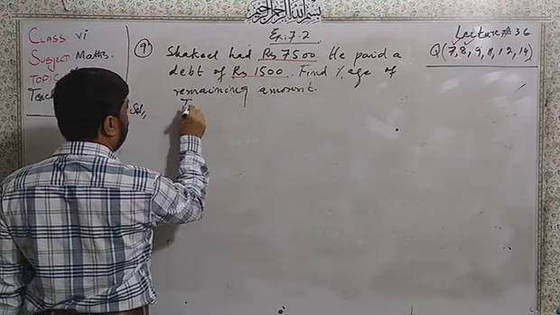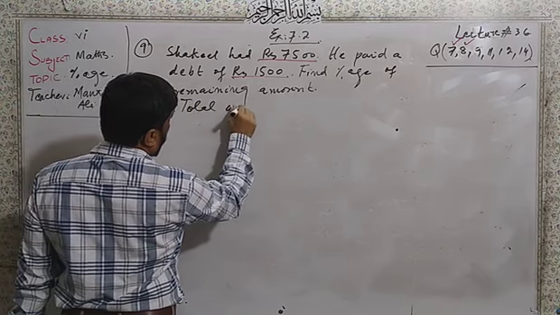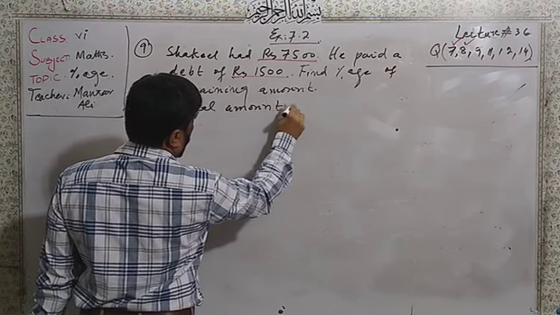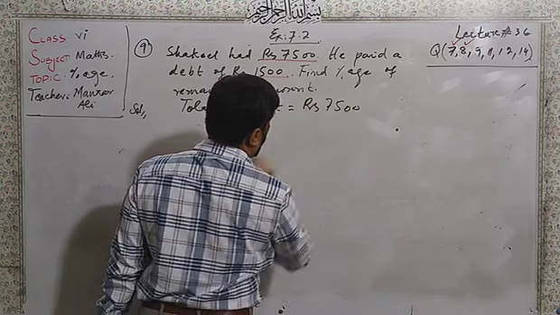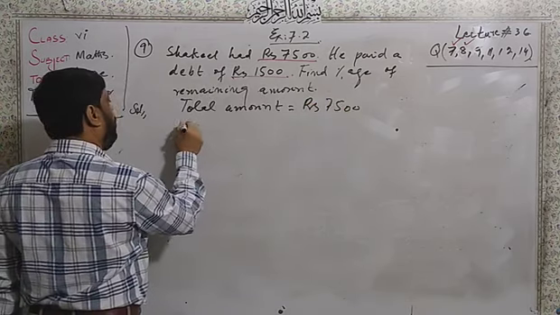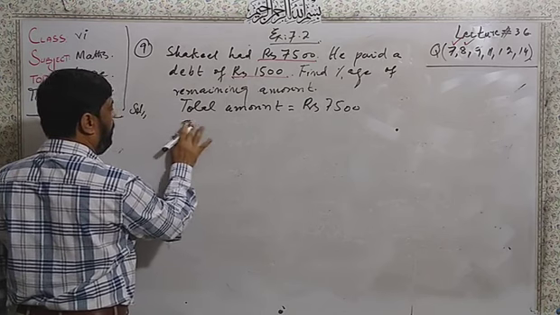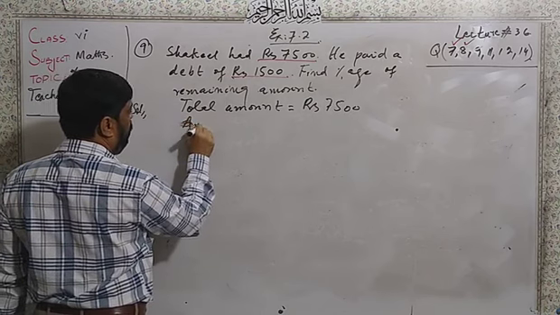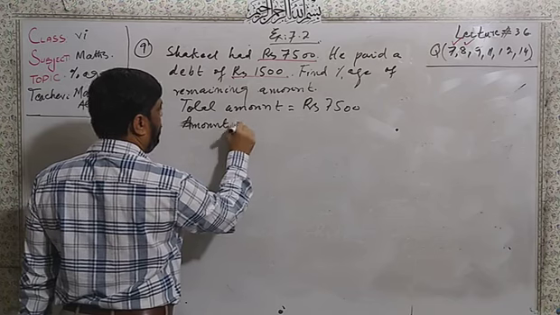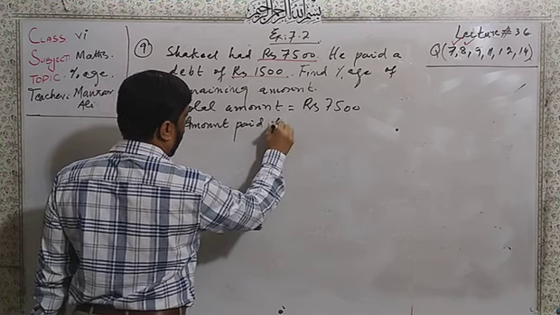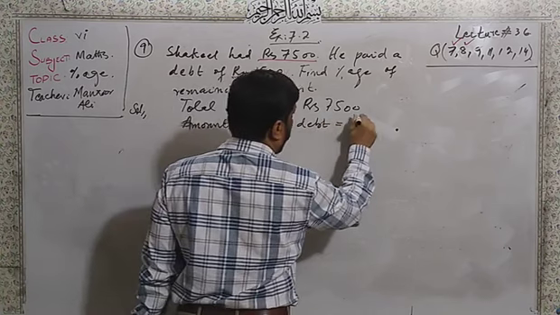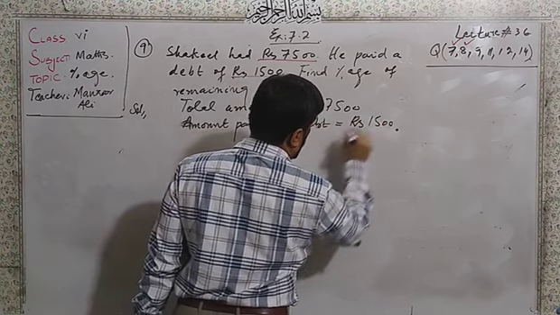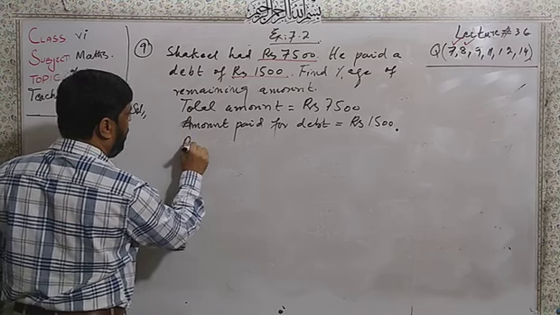Total amount that I have is rupees 7,500. Amount paid for debit is equal to rupees 1,500.